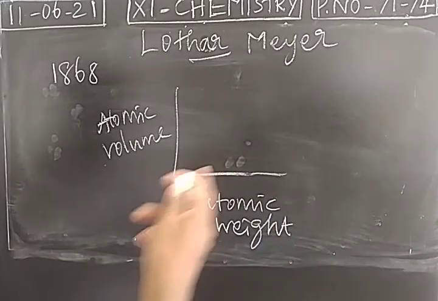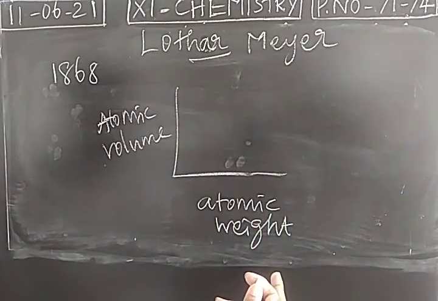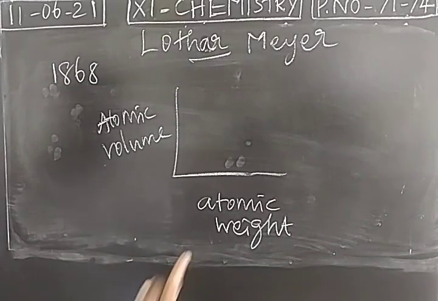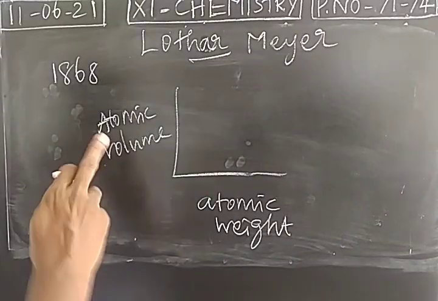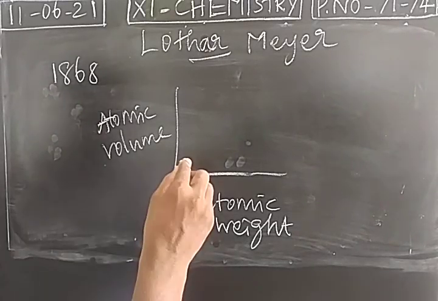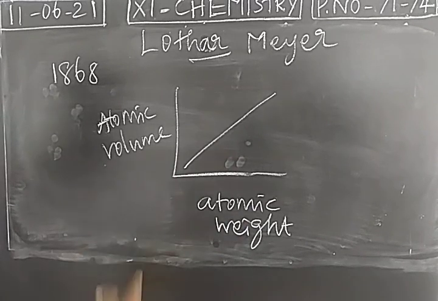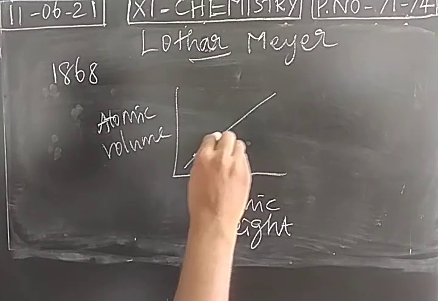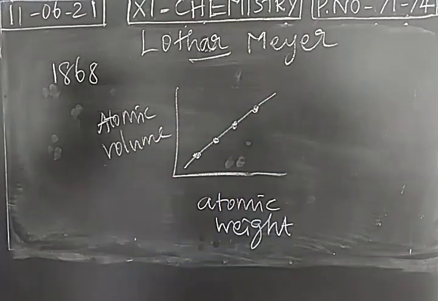He thought that properties will change for elements based on the atomic weight. So when atomic weight changes, properties will change. This was Lothar Meyer's assumption. He correlated any one of the physical properties with the atomic weight of the elements, and he got a straight line. It indicates both are dependent on each other. And he said that the elements present in the straight line will have similar properties. So this was the proposal of Lothar Meyer.